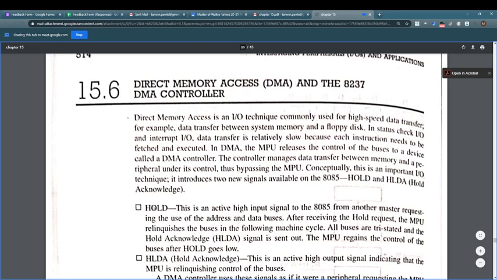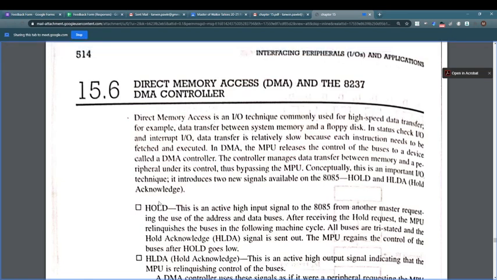After receiving the hold request, the microprocessor relinquishes the buses in the following machine cycle. Whatever it is doing in the current machine cycle will be completed. In the next machine cycle, it will relinquish the buses. Which buses? Address buses and data buses to the other master.